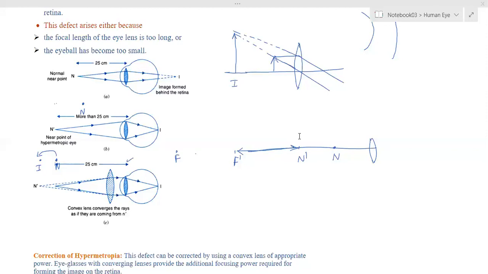After a certain age, the ciliary muscles lose flexibility, due to which the nearby vision gets damaged initially, and slowly the far point, far-side short-sightedness, also becomes a problem. That is, a person is not able to see nearby objects clearly in the beginning stages, and finally after some years he will have the problem with far sight also. That is called presbyopia.